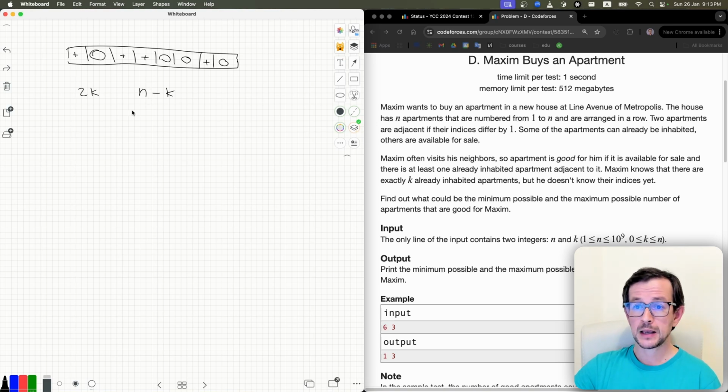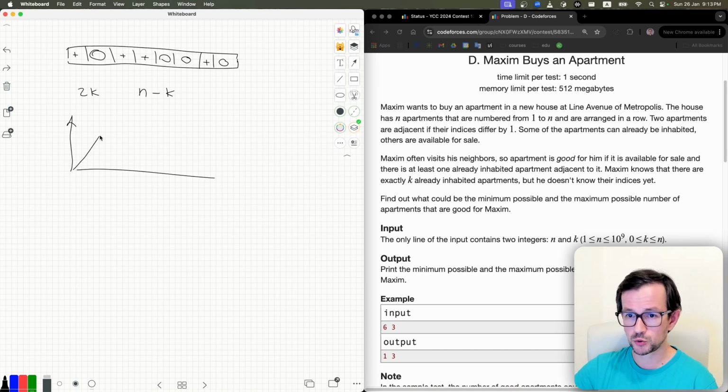And so the answer goes something like this. It first grows like 2k, then at some point it starts decreasing like n minus k. So it's like 2k here, n minus k here.